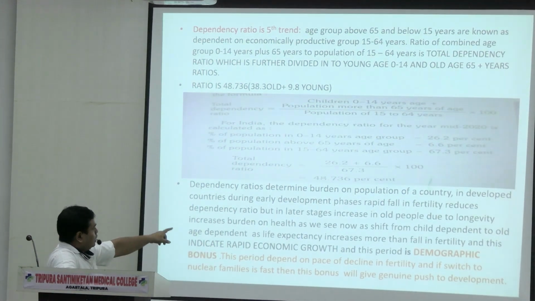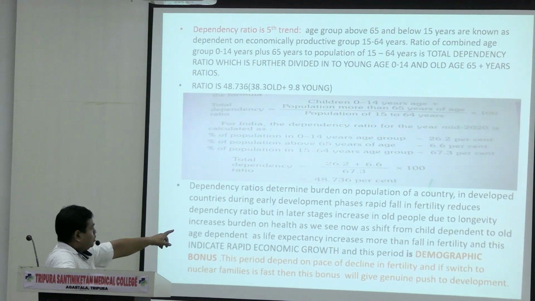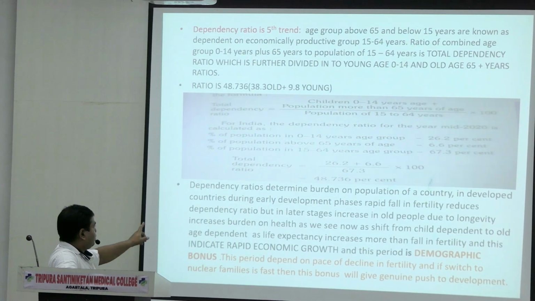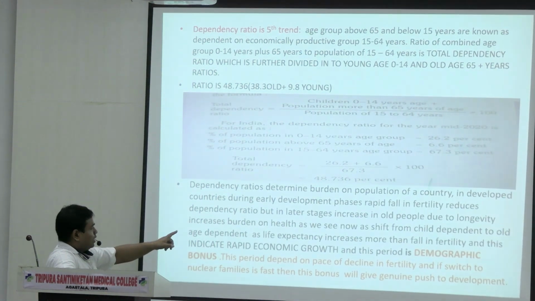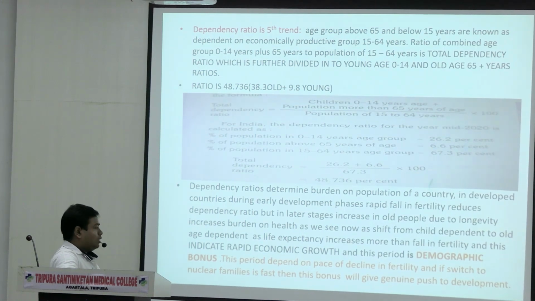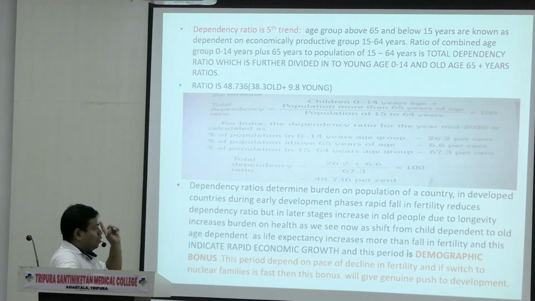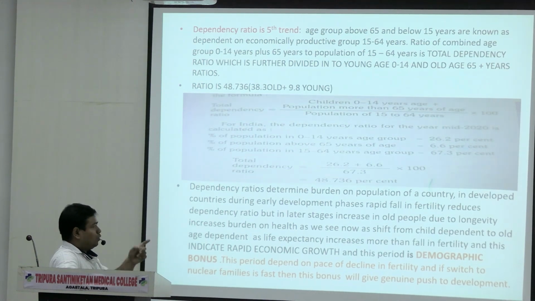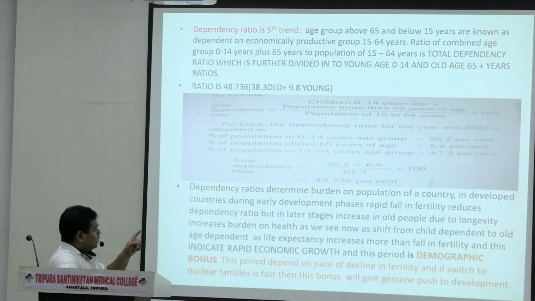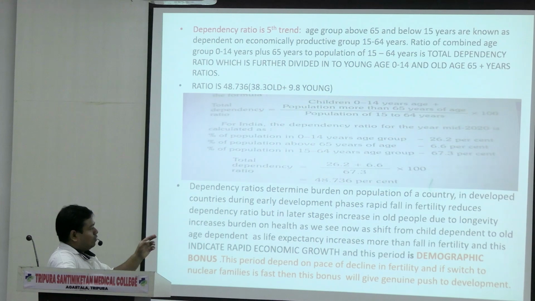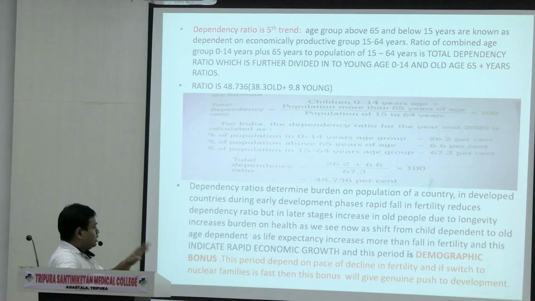See, I have explained this demographic dependency ratio determines the burden on the population of a country, in developed countries and also in some developing countries. In early development phases, rapid fall in fertility reduces the dependency ratio. But in later stages, old age people will be more due to longevity, which increases the burden on health. As we see now, there is a shift from child dependent to old age dependent as life expectancy increases. More than fall in fertility, this indicates rapid economic growth, and this period is the demographic bonus.